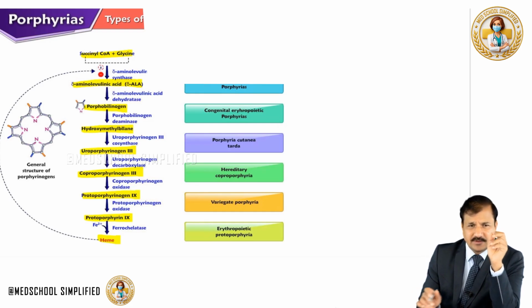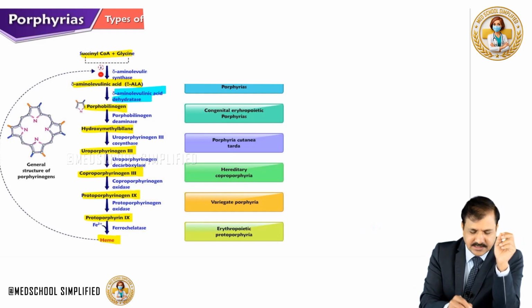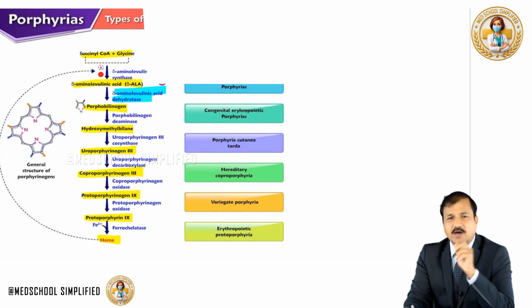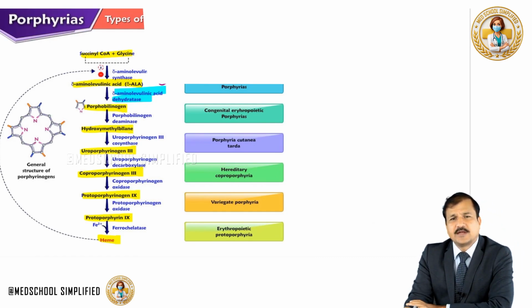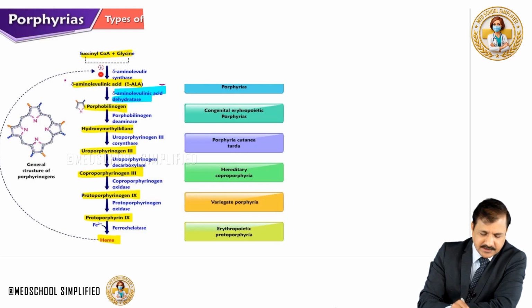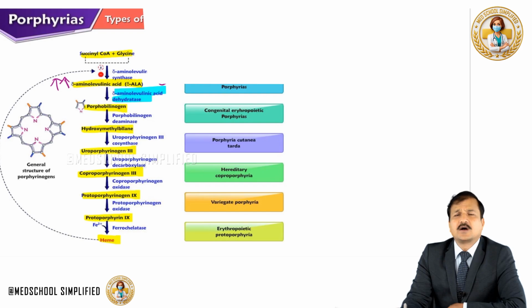Second enzyme in the pathway, delta aminolevulinate dehydratase. If this enzyme is deficient, it will give rise to delta aminolevulinate dehydratase deficiency porphyria, because deficiency of this enzyme leads to elevation of delta aminolevulinate, and that can lead to interference with the neuronal metabolism and all that. The neurological signs can be seen.